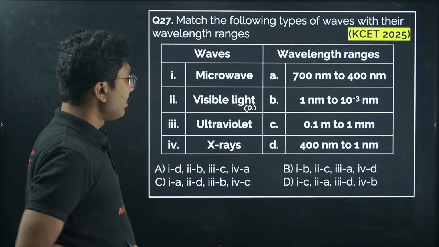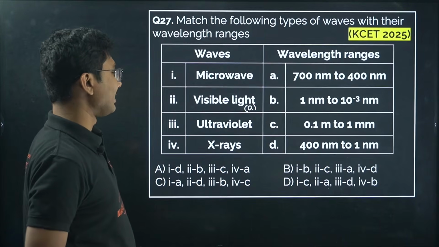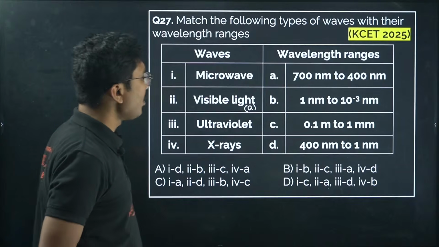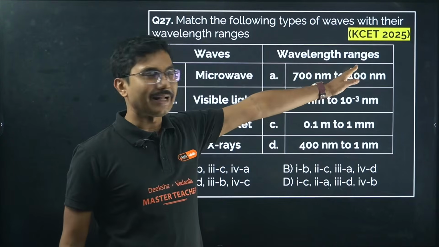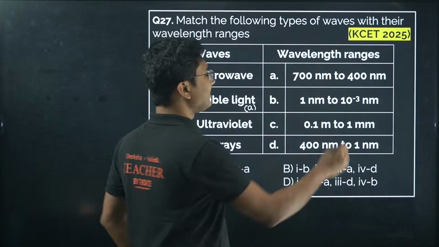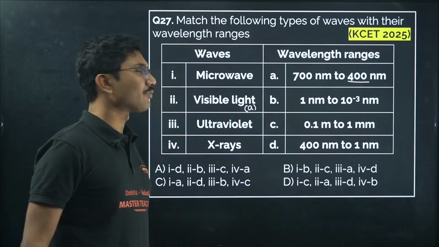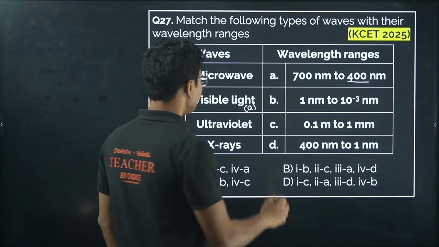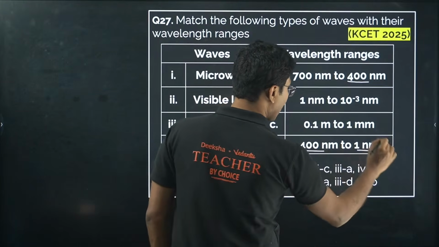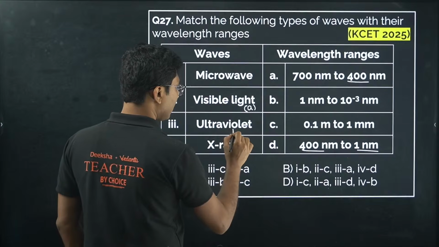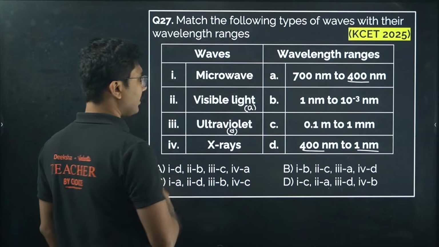Now what about ultraviolet and X-ray? Ultraviolet starts where visible light ends. Visible light's minimum wavelength is 400 nanometer, so ultraviolet is 400 to 1 nanometer. So option D is ultraviolet.